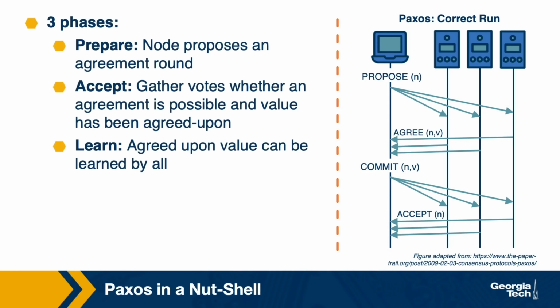During the first, prepare phase, a node which is trying to propose that the rest of the participants reach a consensus and agree upon a value, sends a proposed message. The proposed message is timestamped by the order number of the proposal, so proposal number 1, proposal number 2, and so forth. This value serves like a timestamp of the proposal, so one can distinguish an older from a more recent proposal. In this illustration, N is that timestamp indicating the order number of the agreement proposal.